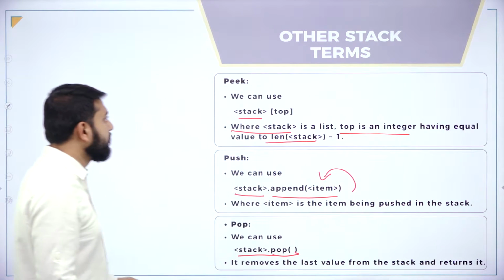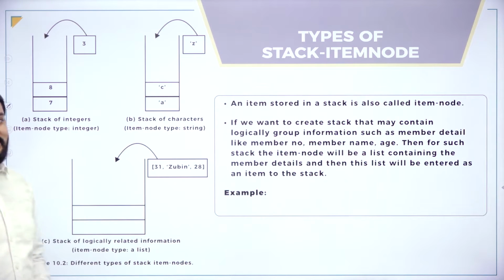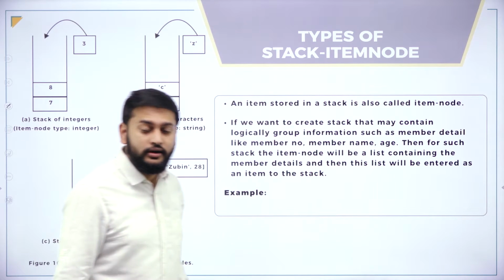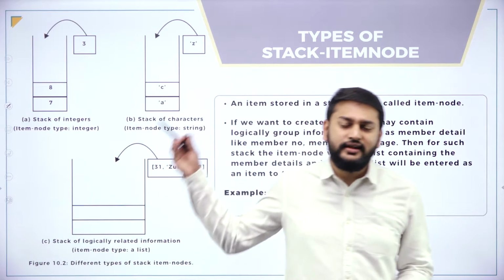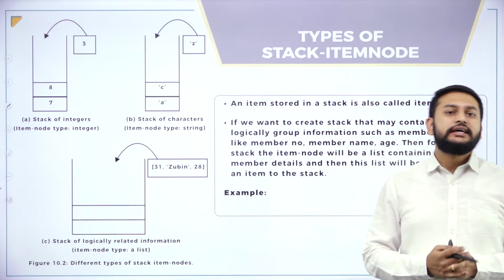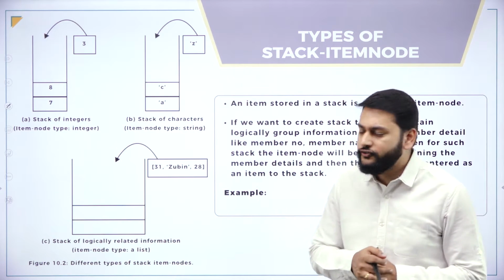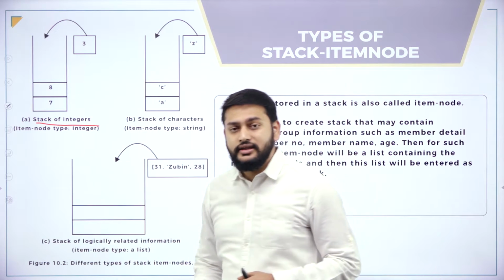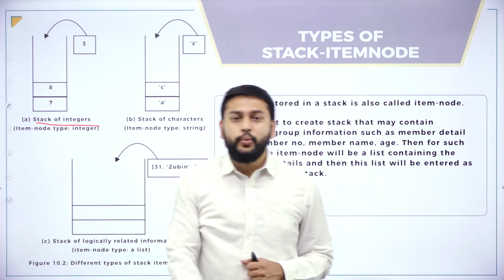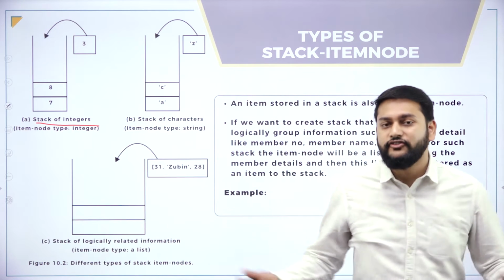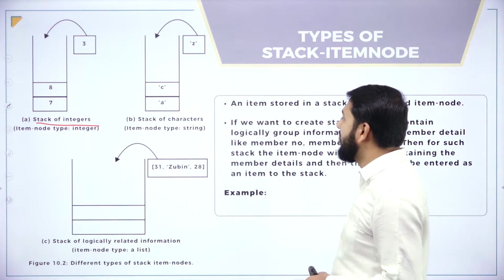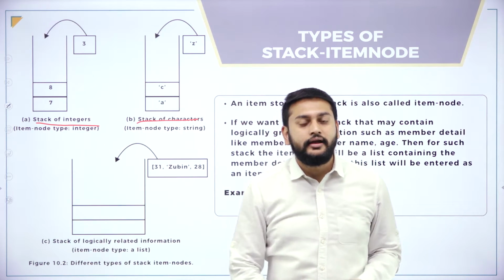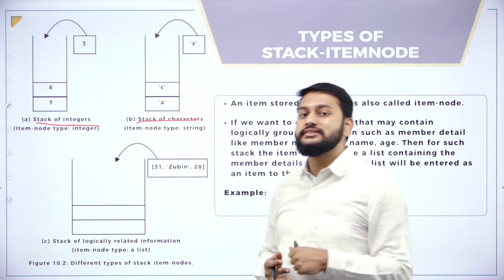So moving on to the next one, types of stack item nodes. All these things I will call an item node. Then what type of data I can insert inside the stack is a question for us, right? The first type that I have is a stack of integers. I can insert integer values into the stack. Can I? Yes, of course I can. What is the second type that I have? I can also insert characters inside the stack.